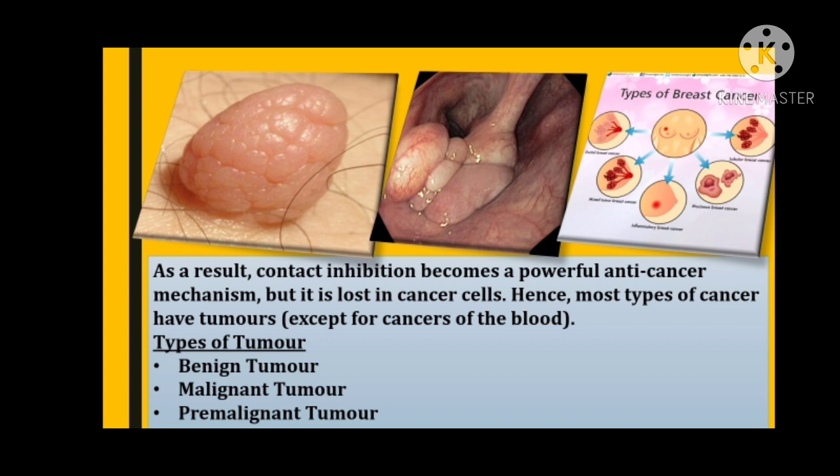Local spread: the cancer grows directly into nearby body tissues. Through blood circulation, in order to spread, the cancer cell must first become detached from the primary cancer. It must then move through the wall of a blood vessel to get into the bloodstream. When it is in the bloodstream, it is swept along by the circulating blood until it gets stuck somewhere, usually in a very small blood vessel called a capillary. Then it must move back through the wall of the capillary and into the tissue of the organ close by. There it must start to multiply to grow a new tumor. So it's a complicated journey.